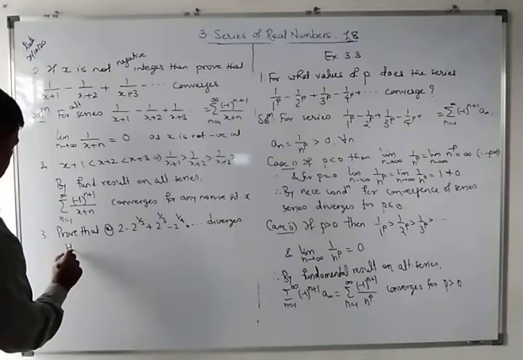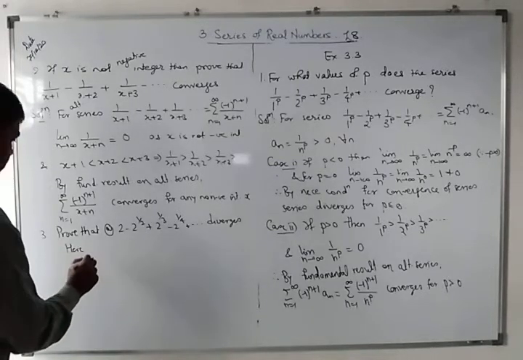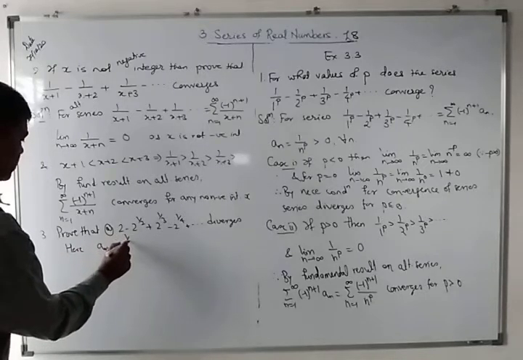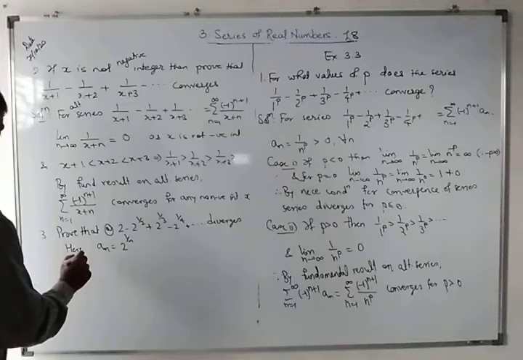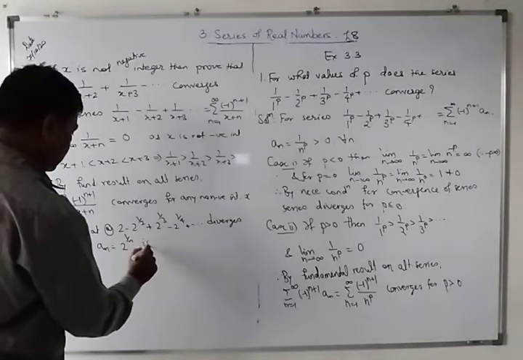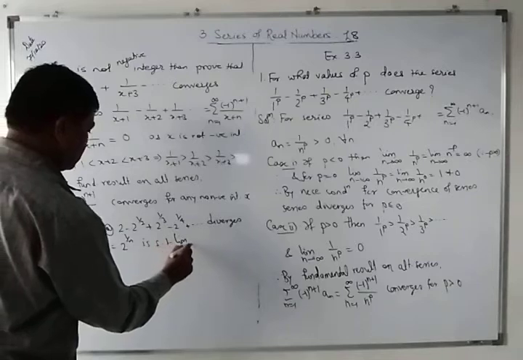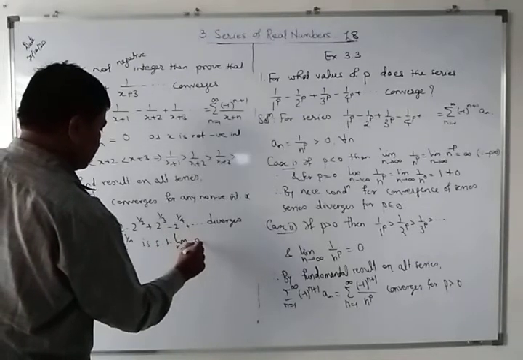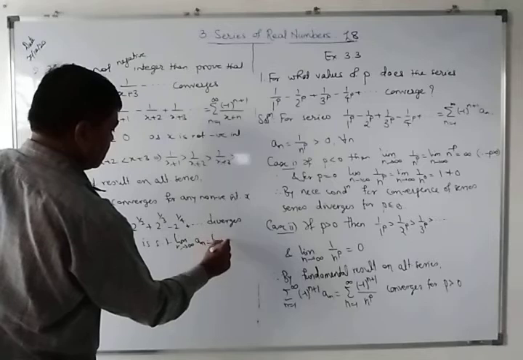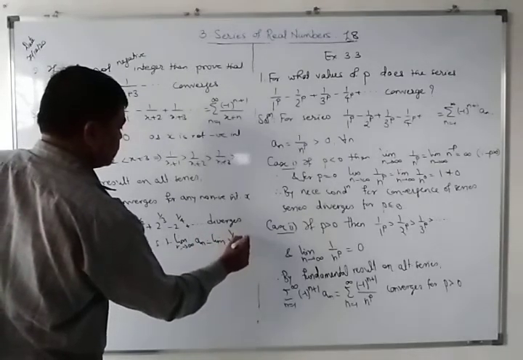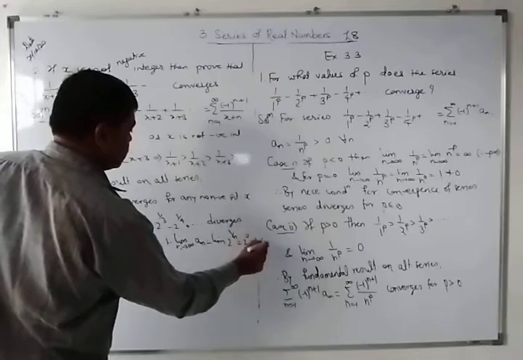So here an is equal to 2 raised to 1 by n, such that the limit as n tends to infinity of an is equal to the limit of 2 raised to 1 by n, which is 2 raised to 0, which is 1, not equal to 0.